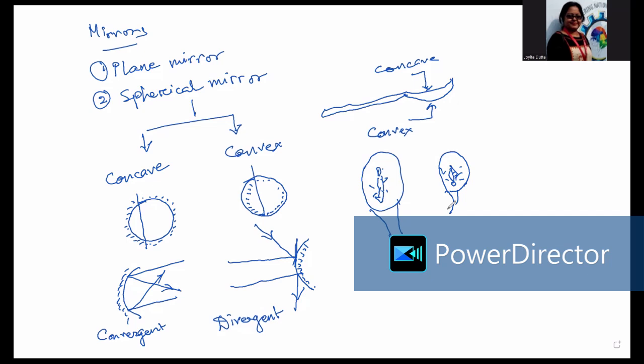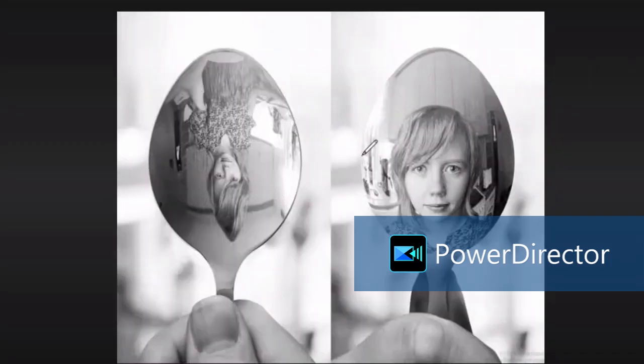Now we will come ahead. I'll show you a picture regarding the same, and we will go into the image formation after this. If you see this image, this is the inner side and this is the outer side. These are the two images that you would see. All right, so now coming into the drawing of the images formed by the spherical mirrors.